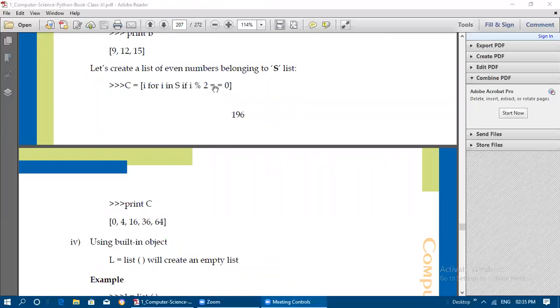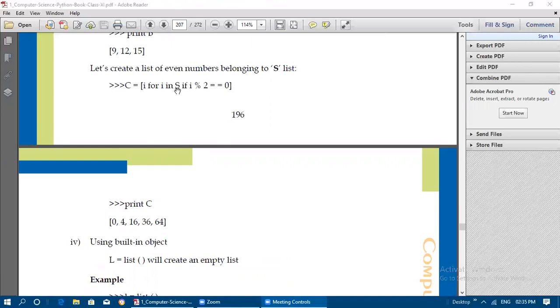If this is true, C will get this I. If true, the first I is assigned to C. What is the first I? 0, the 0th index in S has the value 0.